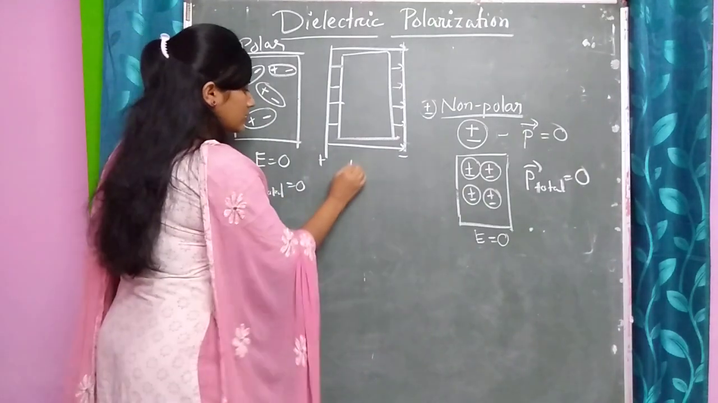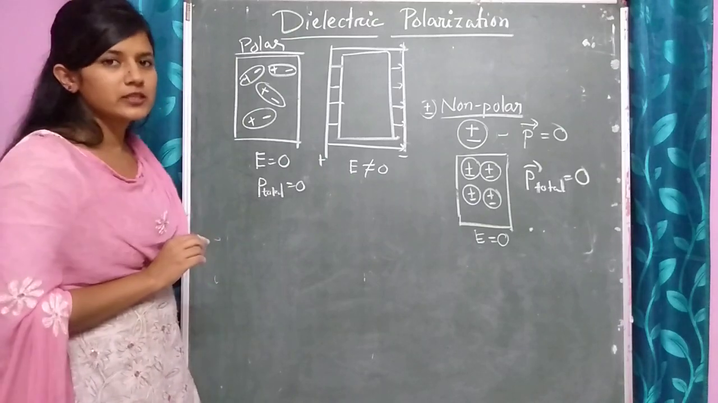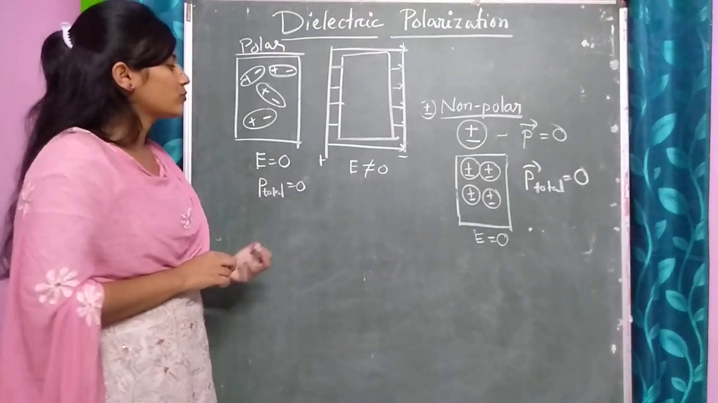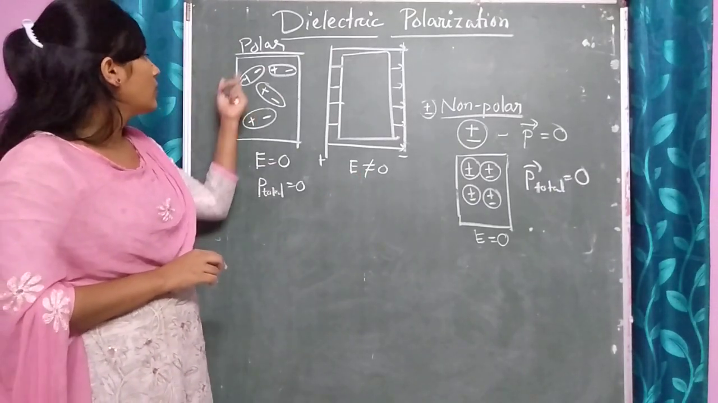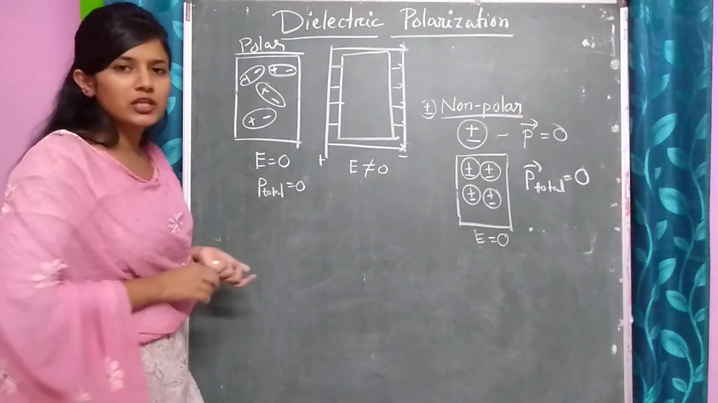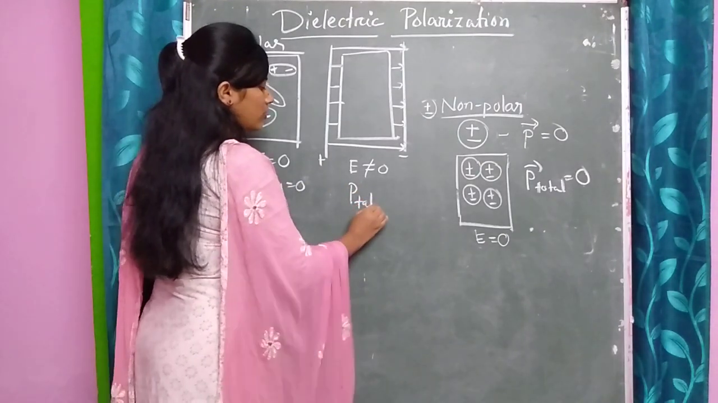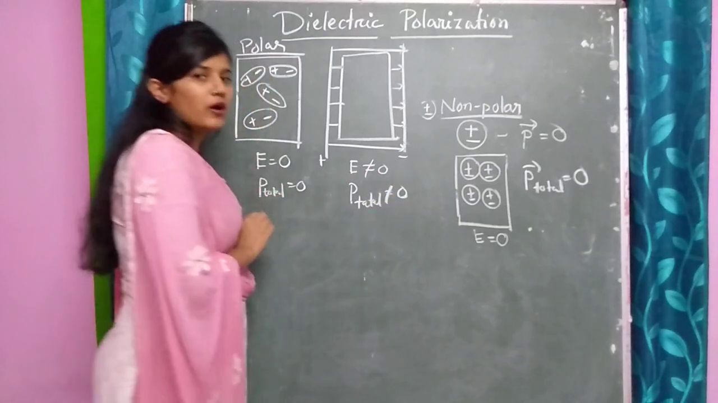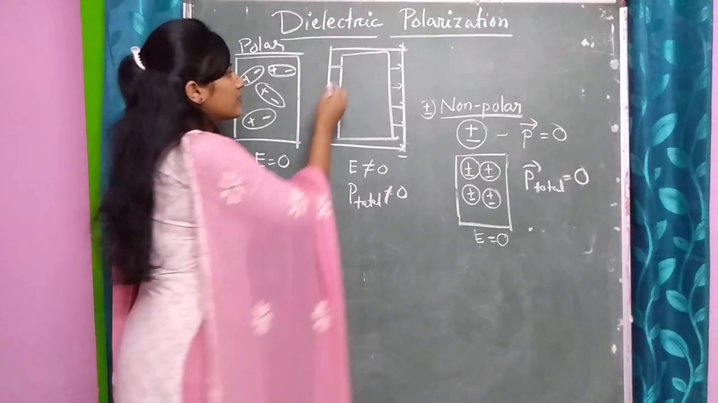So now, when E is not equal to 0, that is, in the presence of an electric field, what will happen? Due to this electric field, the polar molecules will align themselves in such a way that they will give us some dipole moment. So now it will not be equal to 0, but we will have some dipole moment.